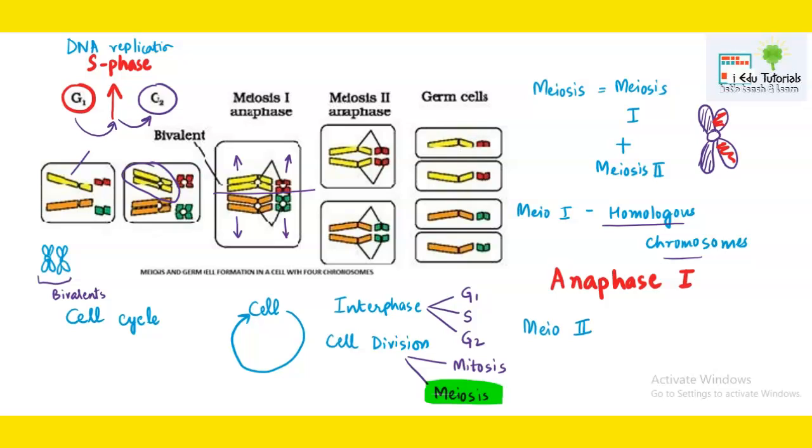Now we are studying this diagram because we are studying the chromosomal theory of inheritance. So herein we will be talking about chromosomal behavior at the time of meiosis, at the time of gamete formation.